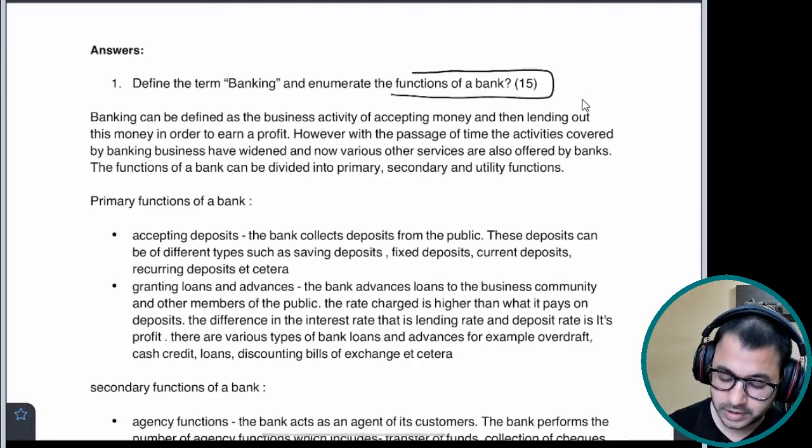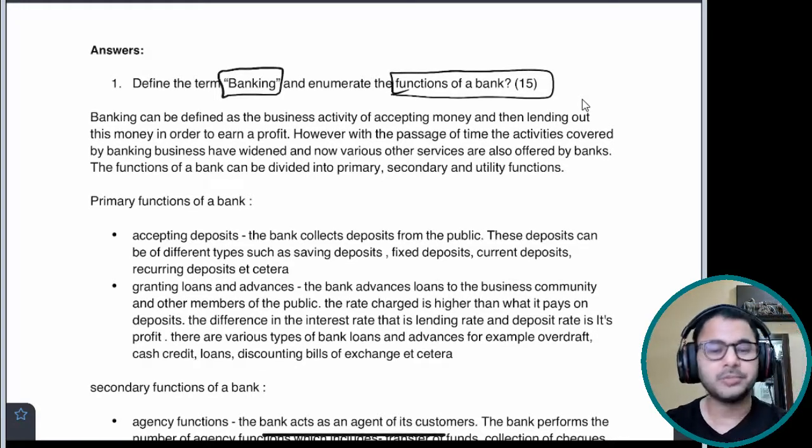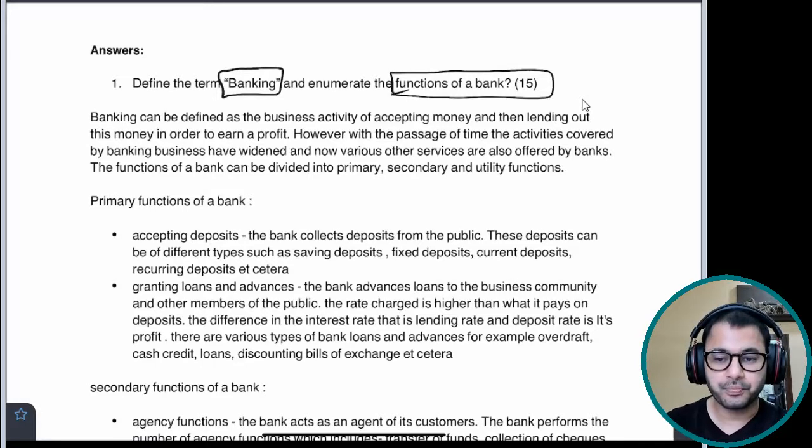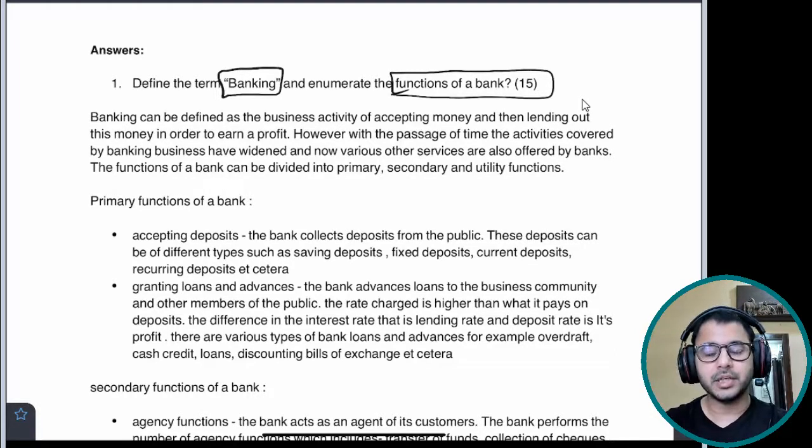This year we saw that RBI asked very basic conceptual questions related to various topics in finance, ESI, and management, and that's what we are going to focus upon. Of course, कुछ ना कुछ current affairs उठाएंगे, but our primary objective is to first of all focus on the basics. So number one, define the term banking and enumerate the functions of a bank. This is our first question.